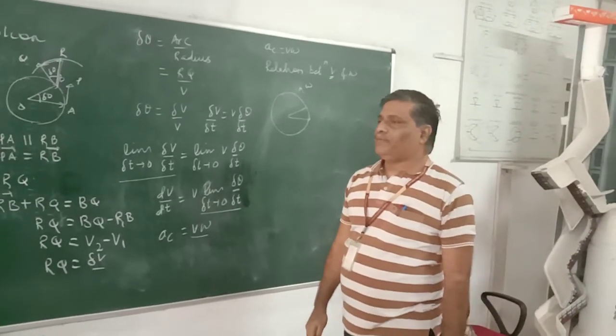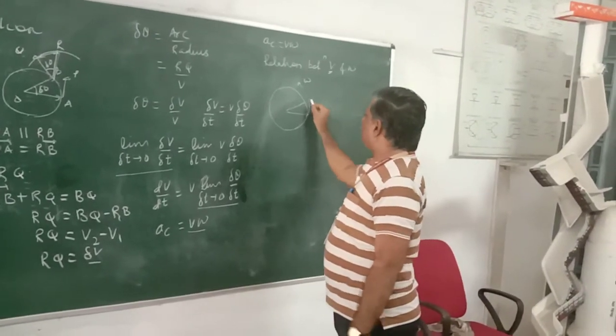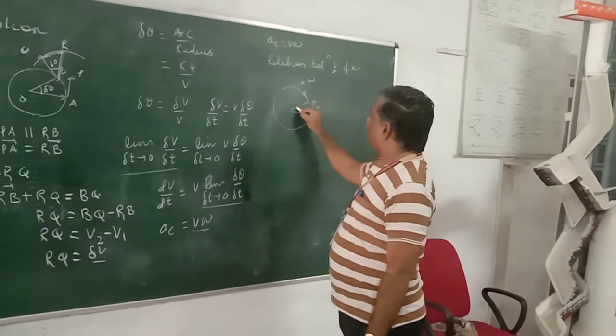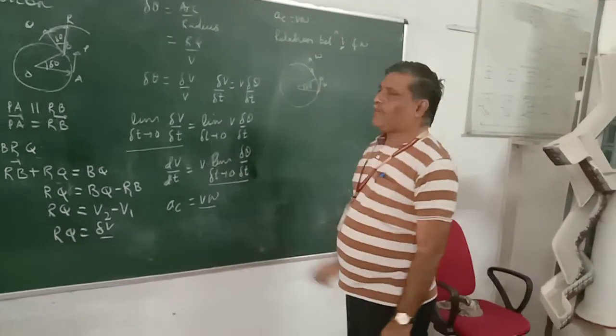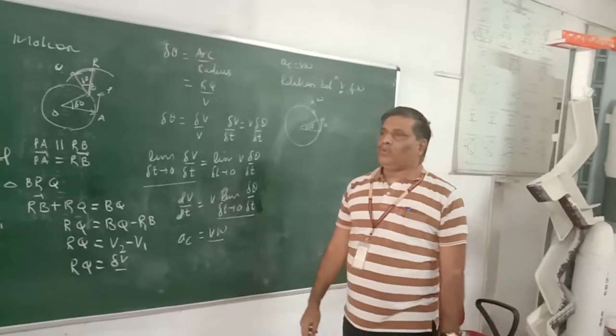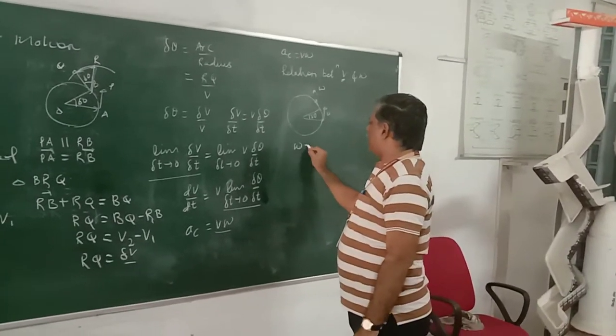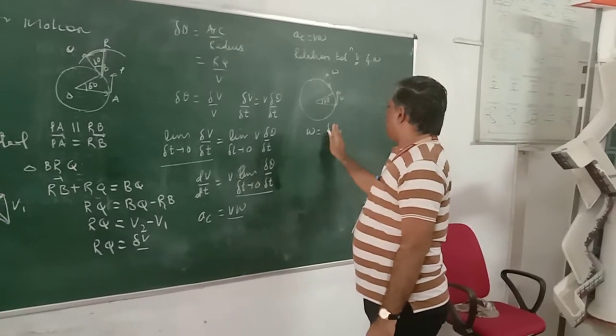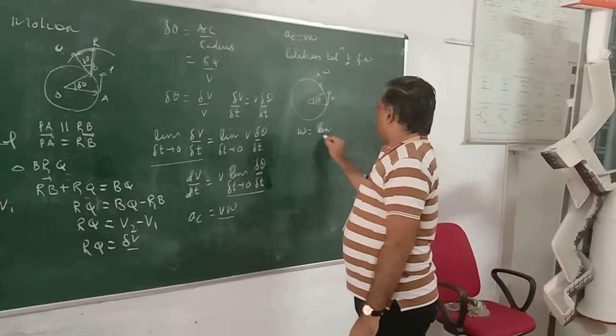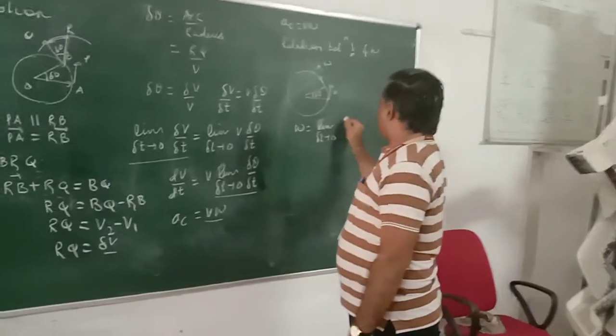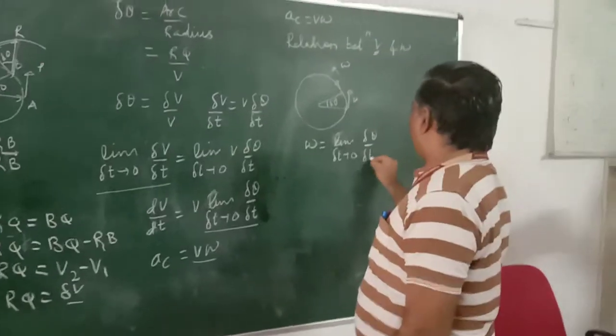Delta theta is the angle here. Omega is always defined as omega is equal to limit delta t tends to 0, delta theta by delta t.